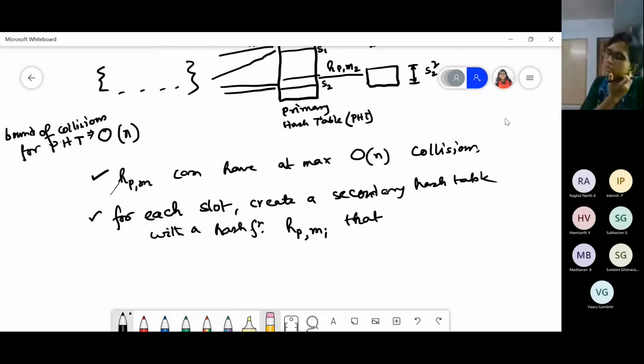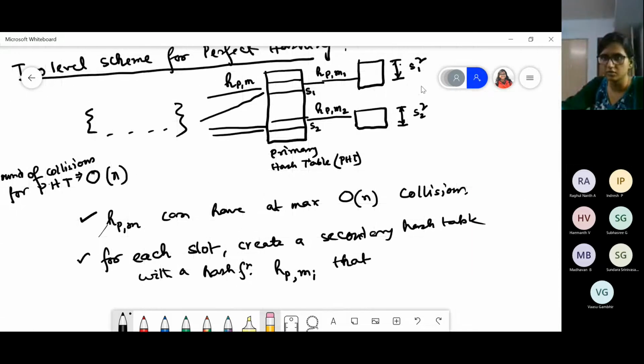If I use Mi, then this particular value I can use as Mi itself. No need to use any other variable.